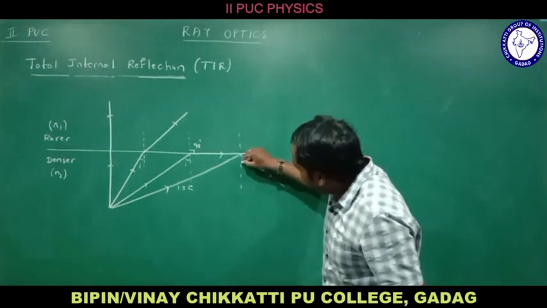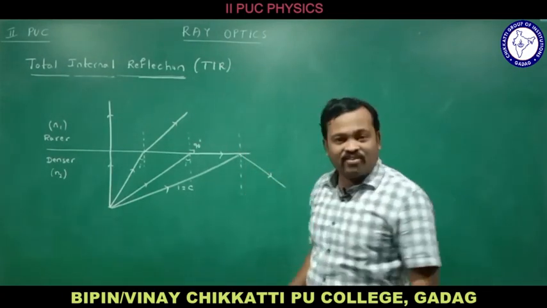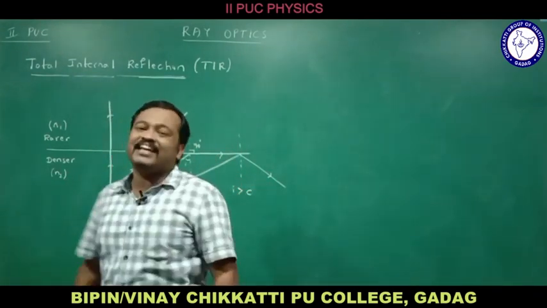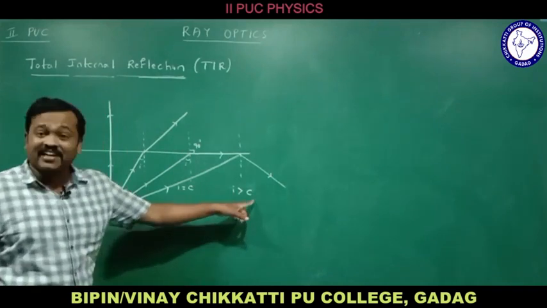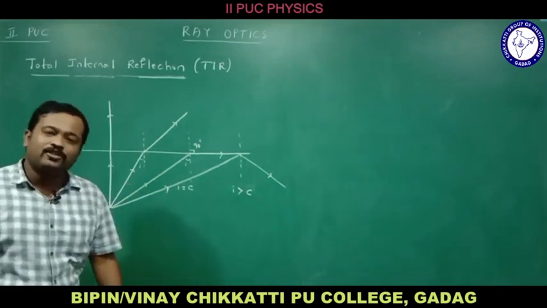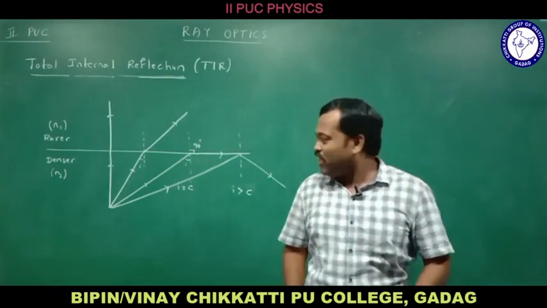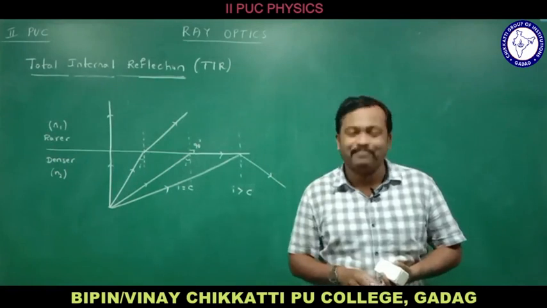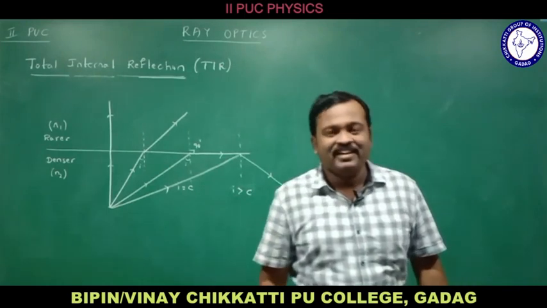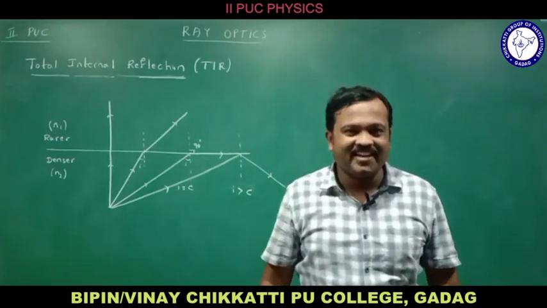Now when reflection takes place, it obeys the laws of reflection, that is, angle of incidence equals angle of reflection. This is the case when the angle of incidence is greater than the critical angle. If the angle of incidence is greater than the critical angle, reflection takes place. So what is total internal reflection? When a ray of light travels from a denser medium to a rarer medium, and the angle of incidence is greater than the critical angle, instead of refraction, reflection takes place, and this phenomenon is called total internal reflection.